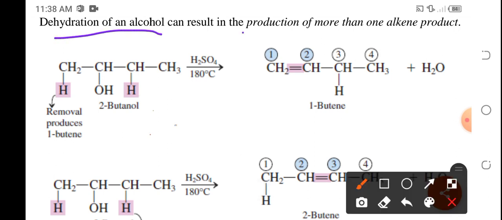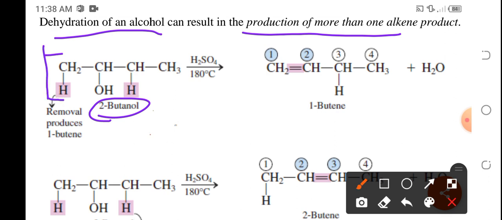Dehydration of an alcohol can result in the production of more than one alkene product. Okay. Example, this is 2-butanol. One possible way of producing an alkene could happen on this site. Okay? So the hydrogen will be removed from this carbon number 1 and that carbon number 2.